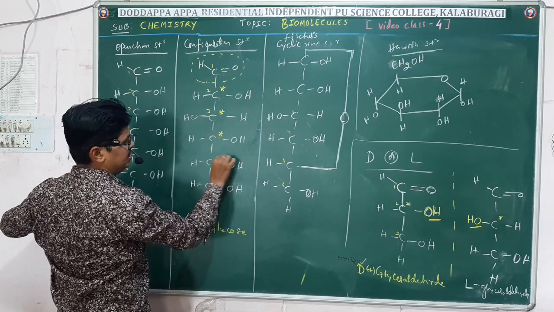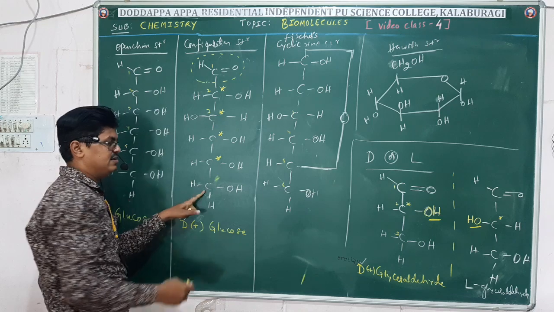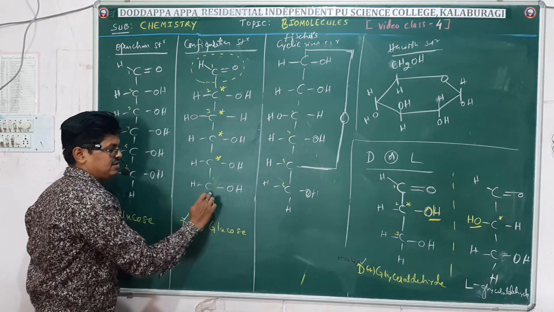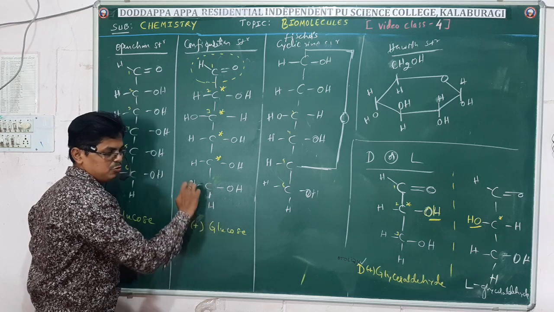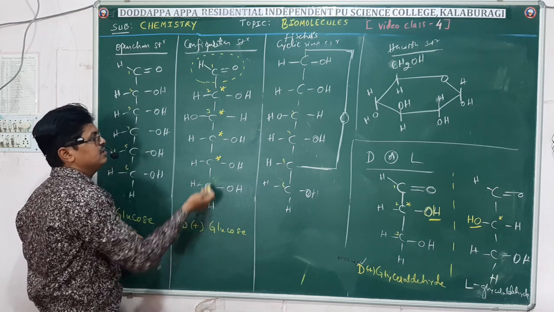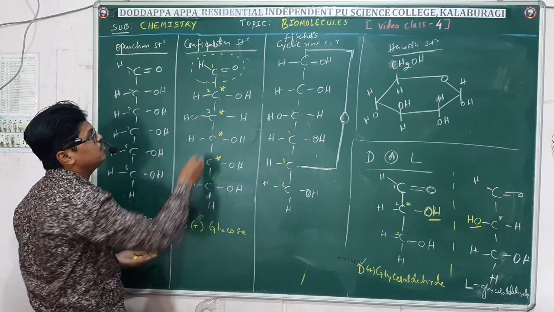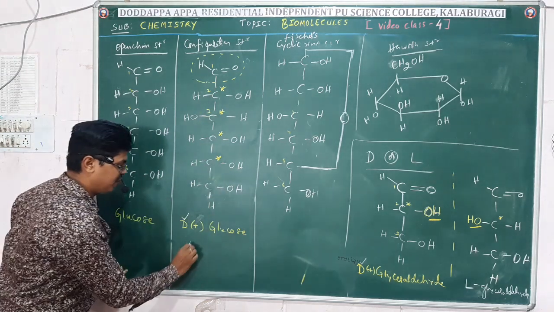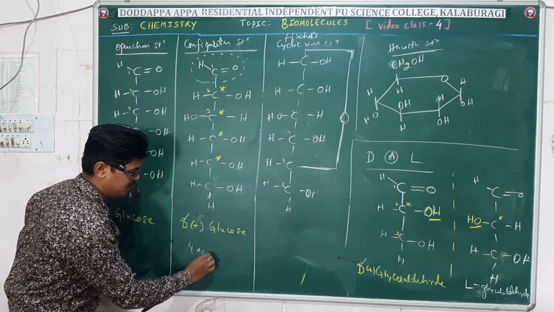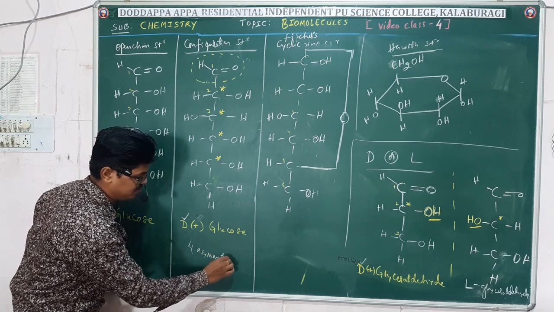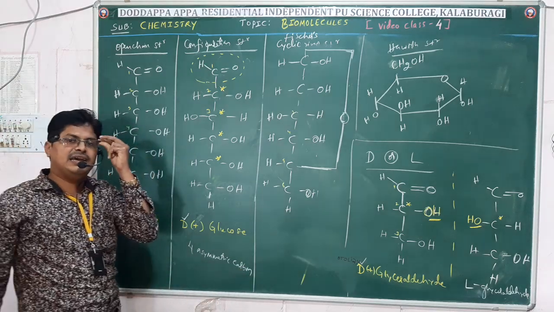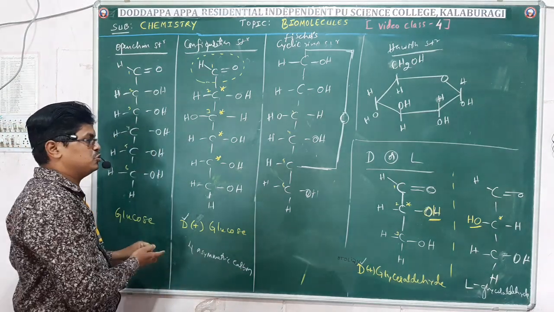Similarly. Okay. Is it asymmetric? It is not asymmetric. This is a symmetric carbon because the carbon is bonded with similar groups. But how many asymmetric carbons are there in total now? 1, 2, 3 and 4. Means glucose contains 4 asymmetric carbons.